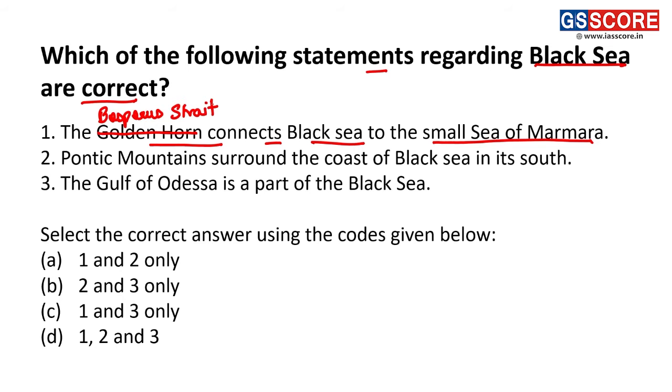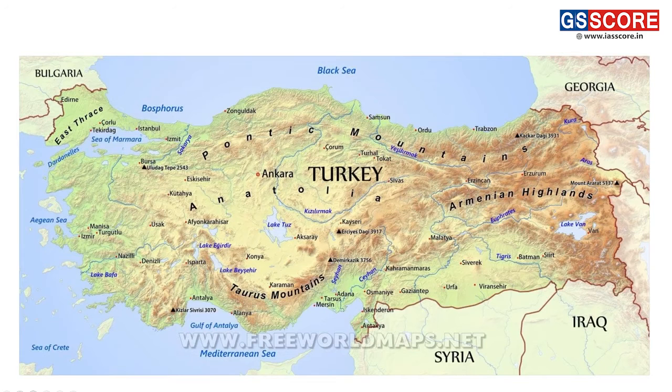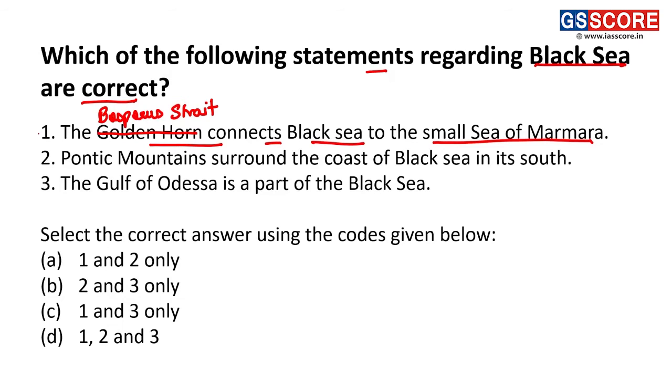This is the Black Sea and this is the Sea of Marmara, and they are connected by the Bosphorus Strait, thus making statement 1 incorrect.